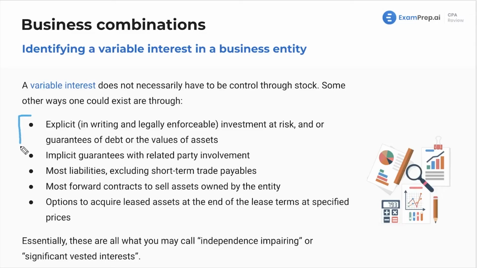All of these are going through different examples that we'll see, right? These are all basically indicating that there's more of a significant connection between the two entities rather than ownership. So essentially, these are all what you may call independence impairing, and I like that term, probably because I came up with it and put it in here, or significant vested interests. I don't think I came up with that one, I probably just included that. But yeah, right here. So lots of these, if we were talking about audit, these would impair independence, right? And they kind of impair independence in terms of our legal structure. And that's why they are indicative of this variable interest entity.